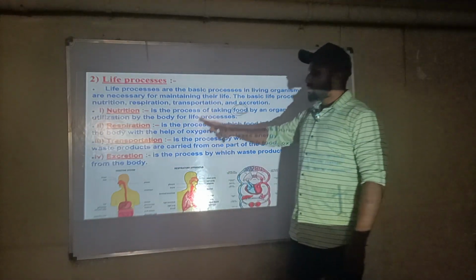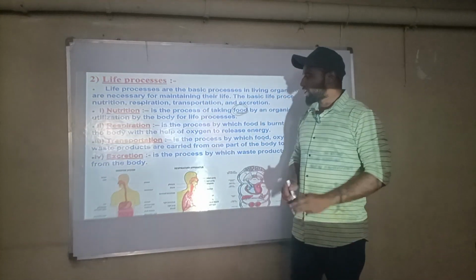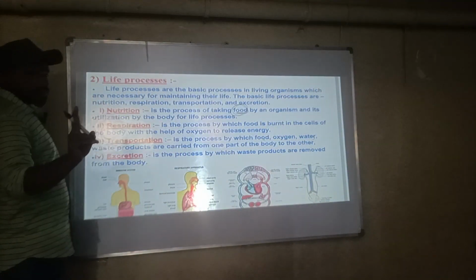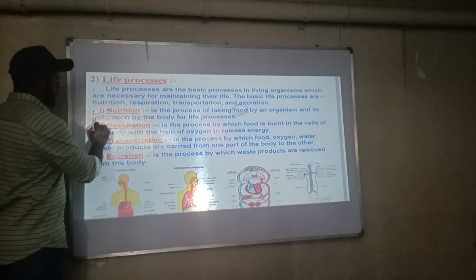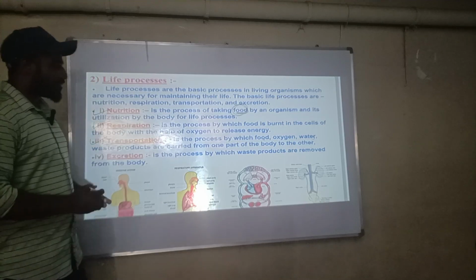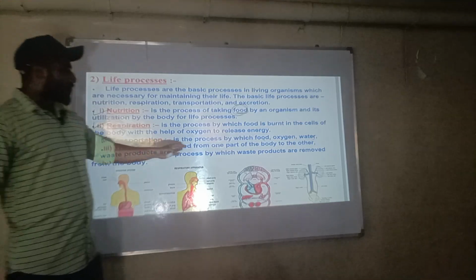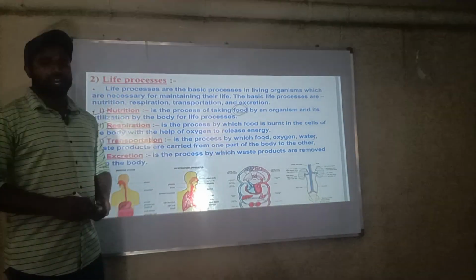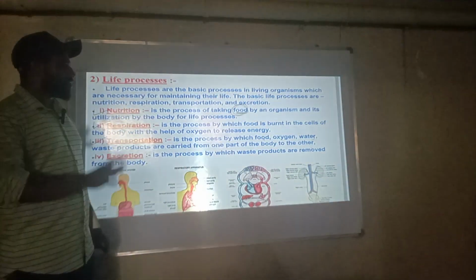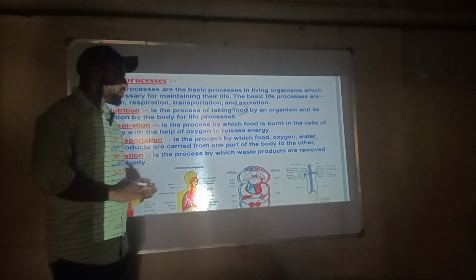Now we will see the third most important life process, which is transportation. Two processes are already completed. One is nutrition. Another is respiration. The third one is transportation. It is a process by which food, oxygen, water and waste products are carried from one part of the body to another.